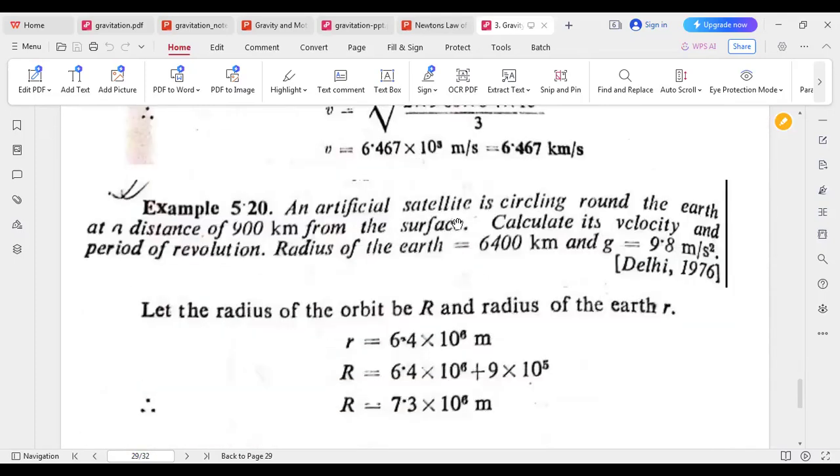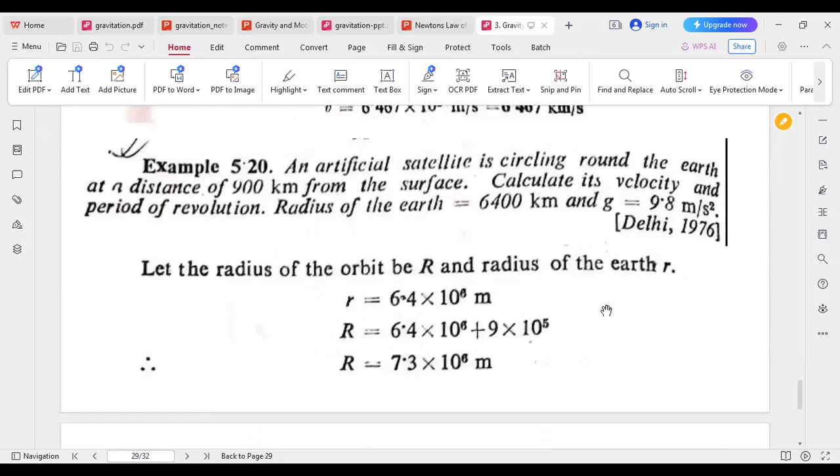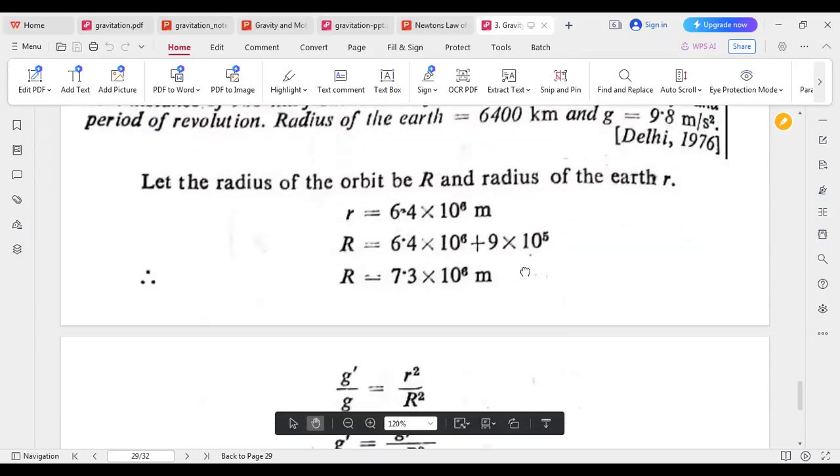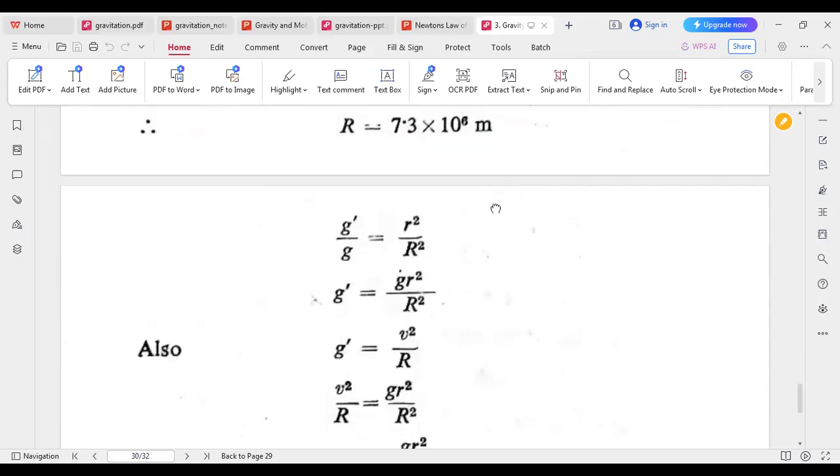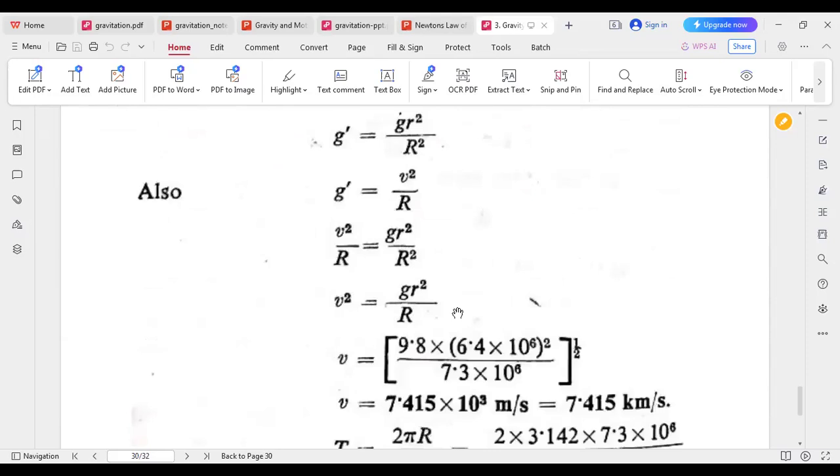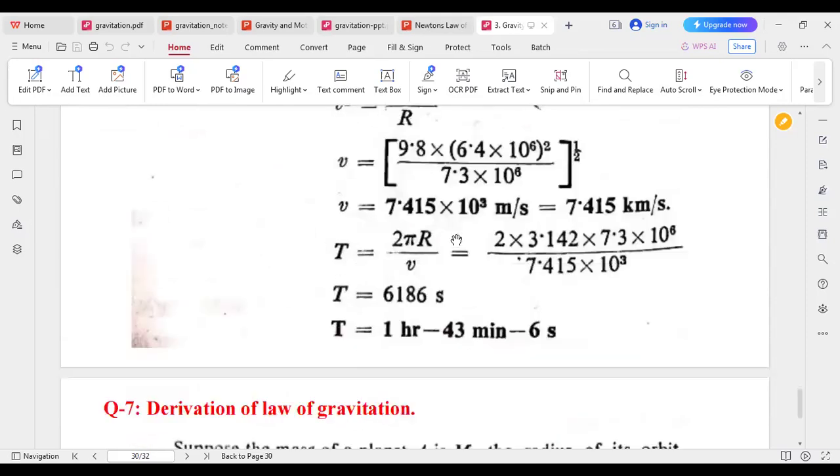Similarly, an artificial satellite is circling around the Earth at a distance of 900 kilometers from the surface. Calculate its velocity and the period of revolution, given the radius of the Earth. So just putting the values from the problem, we get the result. Time period will be this.